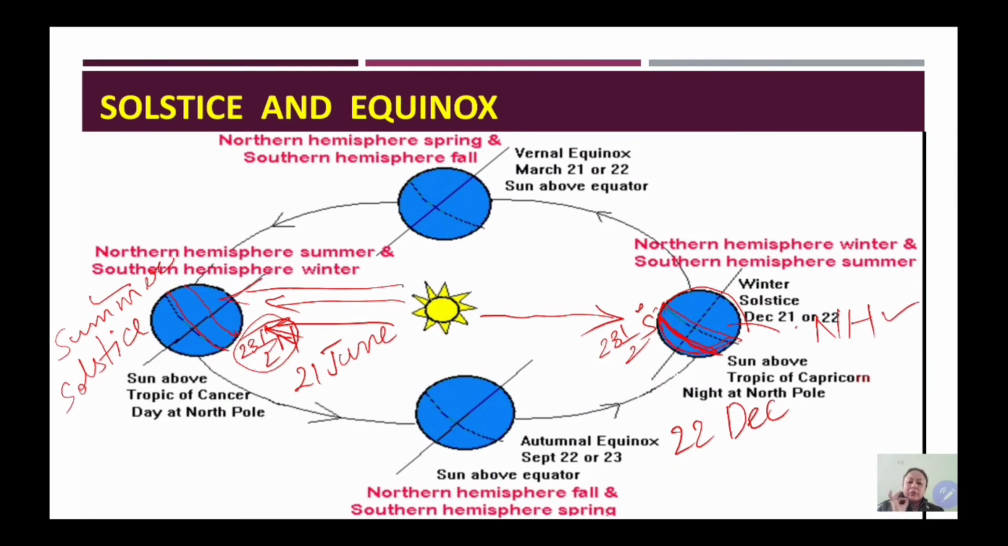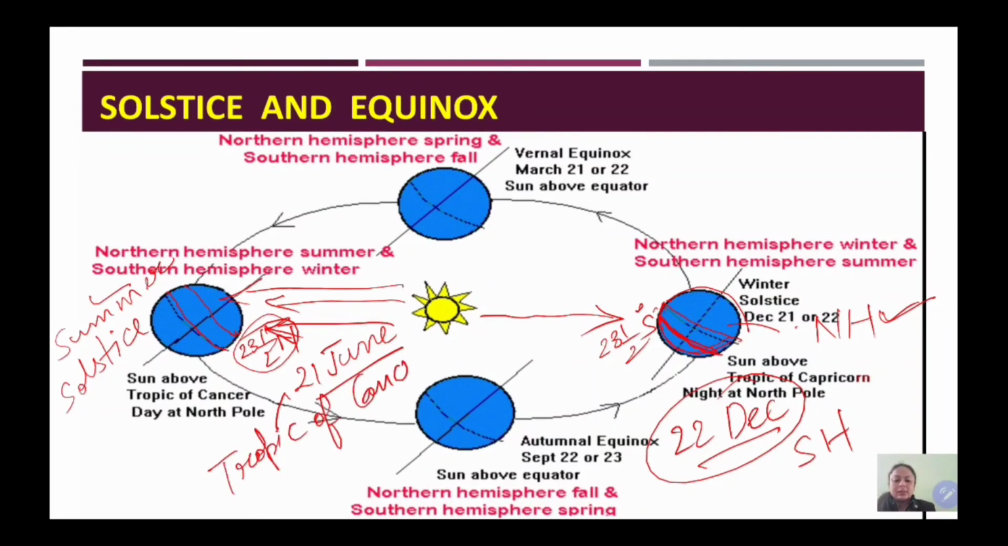So it is winter solstice for northern hemisphere and summer solstice for southern hemisphere. So students, this is how solstices occur. We have to remember that on these 2 days, that is 21st June and 22nd December, on 21st June sun rays are vertical on Tropic of Cancer, and on 22nd December sun rays are vertical on Tropic of Capricorn.